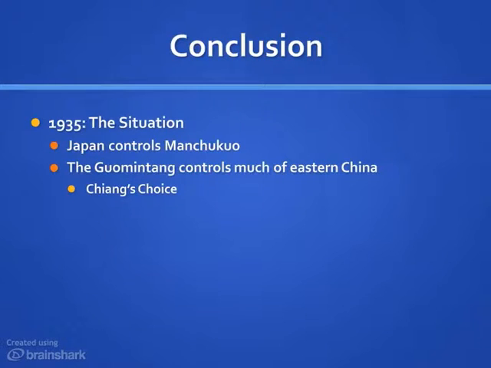The problem, however, is that the CCP has not been destroyed. They remain a threat. And so Chiang will have a choice in 1935. He could either concentrate all of his forces on defeating the CCP and then risk losing to the Japanese, or he could unite with the CCP and fight the foreign invader. We'll discuss in the next lecture what he chooses to do.